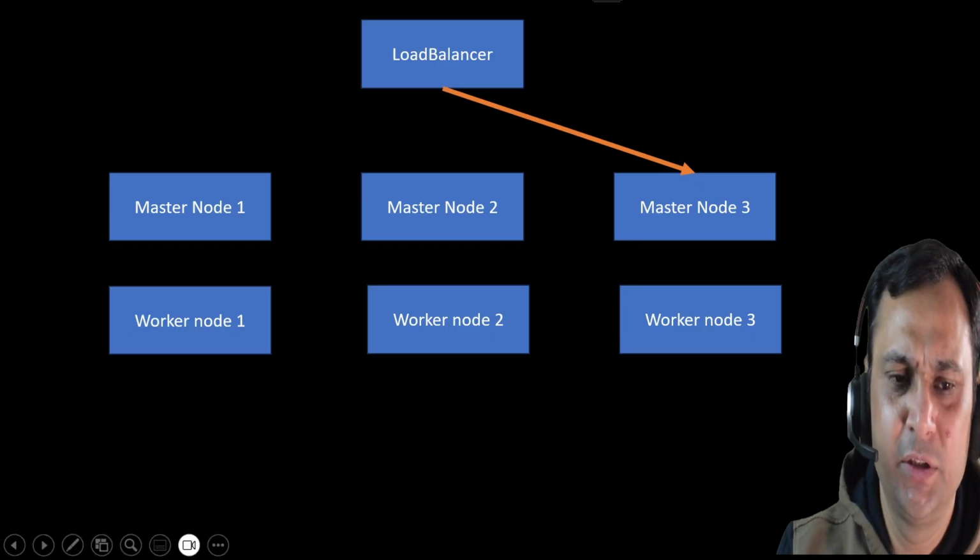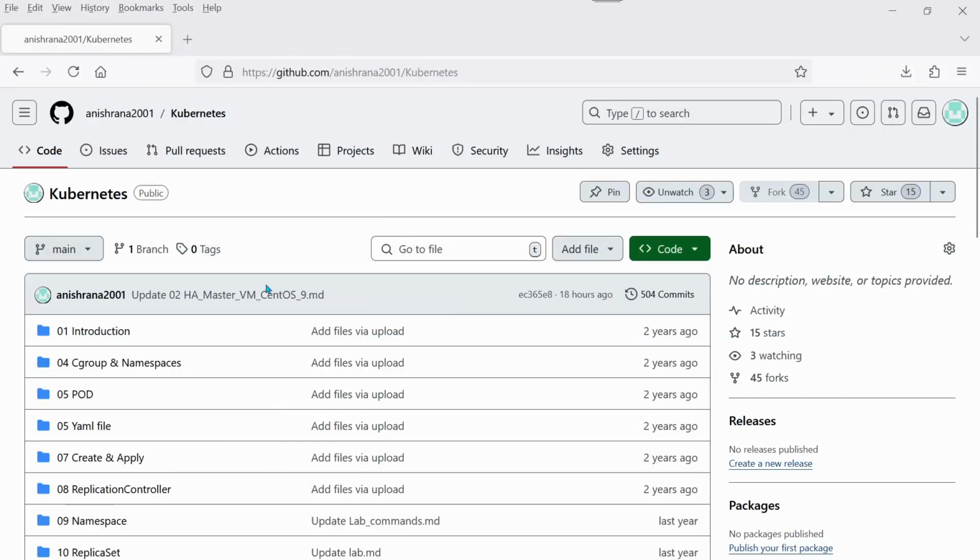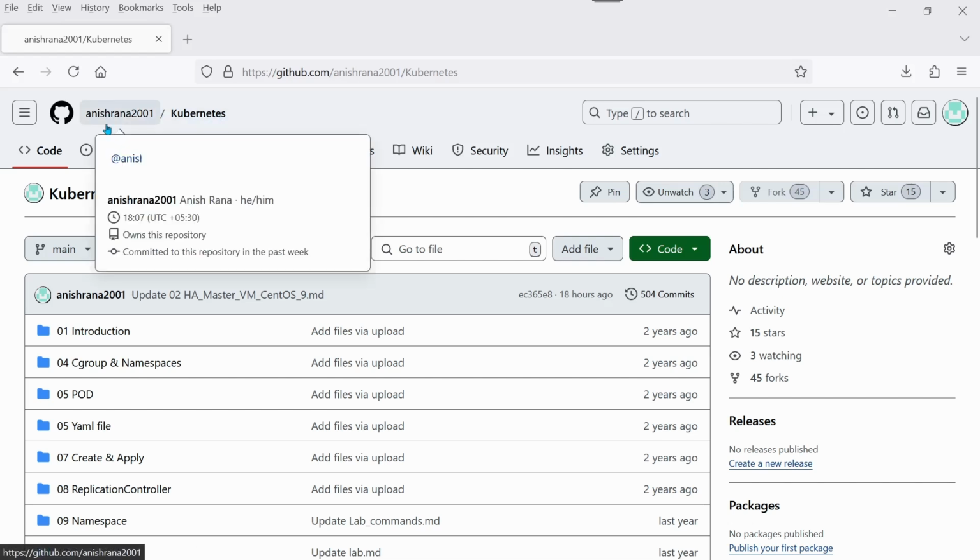Okay, so let's come to our lab section. Now I have logged in to my GitHub page here, and my GitHub page name is Anish Rana 2001.